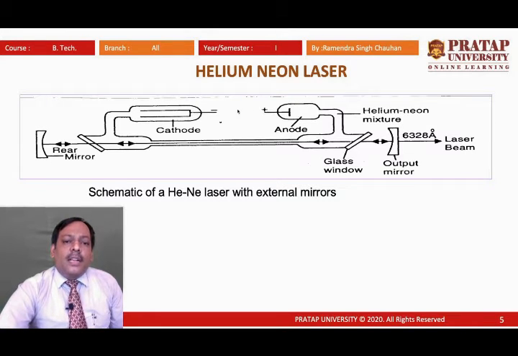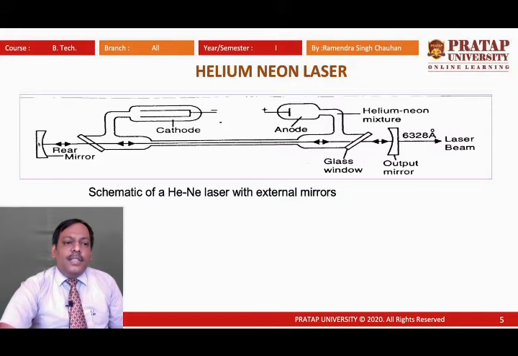These anode and cathode are connected to the RF oscillator, and from here we provide high voltage. That high voltage helps in electrical pumping; it is the source for electrical pumping. The plus and minus, or anode and cathode, are provided for connection to the RF oscillator. This is the second part, used for pumping, and the third part is the optical resonator cavity.